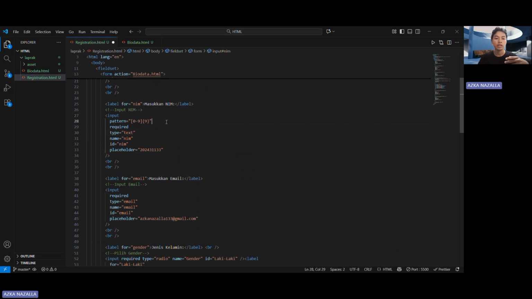And this is pattern. This pattern is 0 until 9. What is it for?